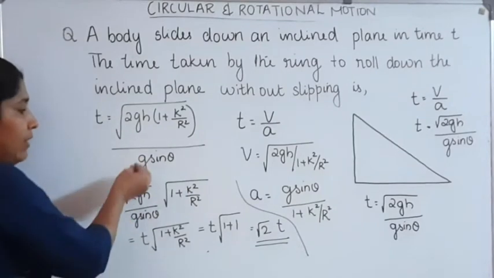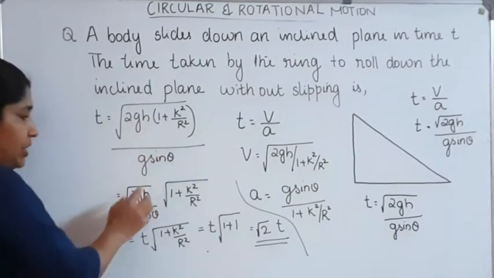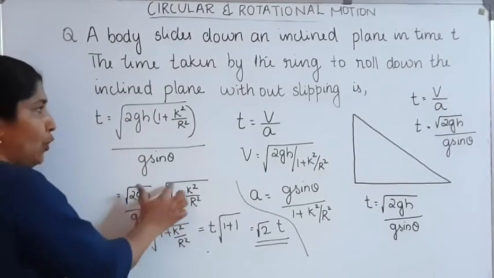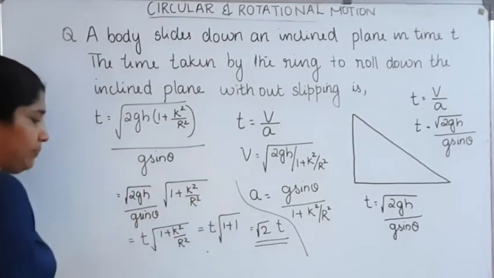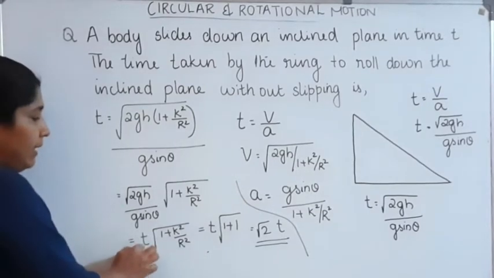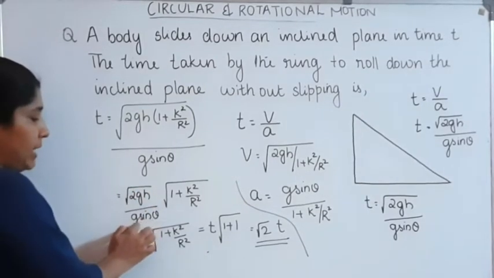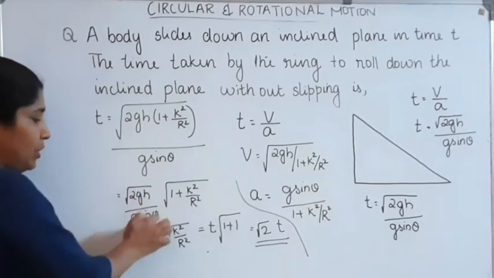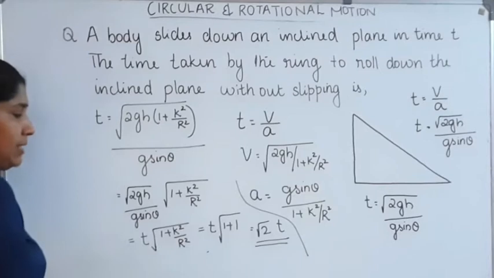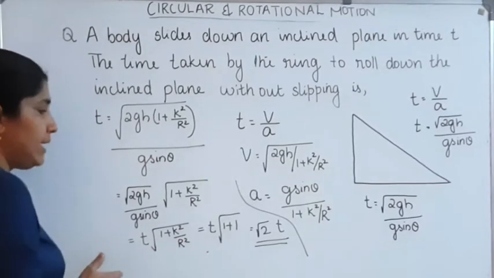Okay. Now we can rearrange this equation: root of 2h by g sin theta into root of 1 plus k square by r square. We can split that equation. Then root of 2gh divided by g sin theta, instead of this value, we can substitute t into root of 1 plus k square by r square. Here k is the radius of gyration.